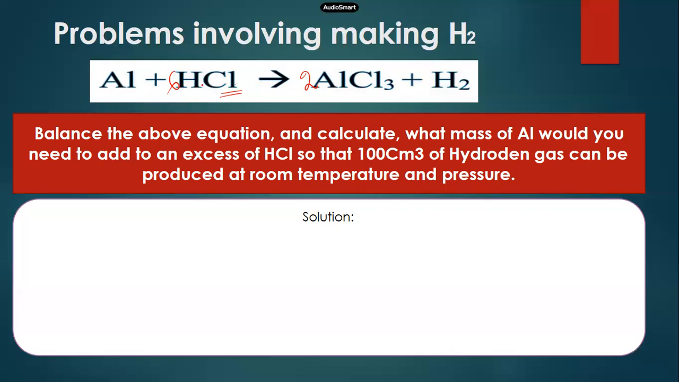Okay. Now 6 hydrogens you have. We'll talk about aluminum later. 6 hydrogens we have. So this side how many hydrogens we have? 2. Can I multiply this with 3? Yeah. Now only the problem is with aluminum. You got 2 aluminum. I put 2 here.